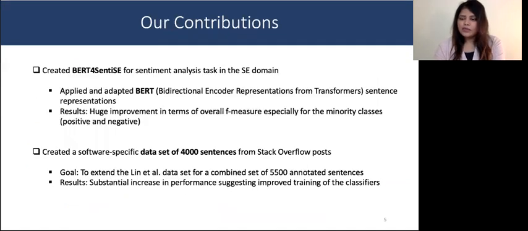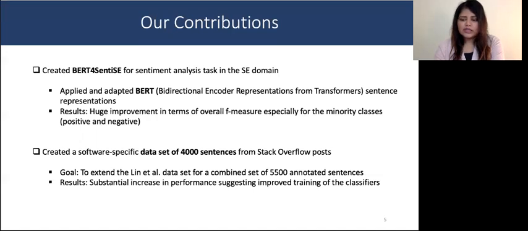In this paper, we created BERT for SentiSE, which is a sentiment analysis tool for the software engineering domain, by adapting BERT sentence representations that are based on transformers and have revolutionized various NLP tasks. BERT for SentiSE resulted in huge improvement in not just overall F measure, but also in the classification of the minority classes, that's the positive and negative sentences.